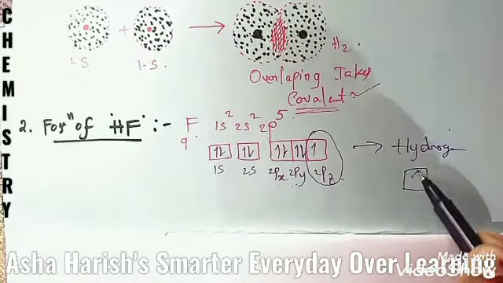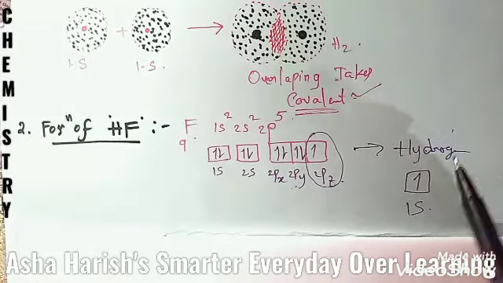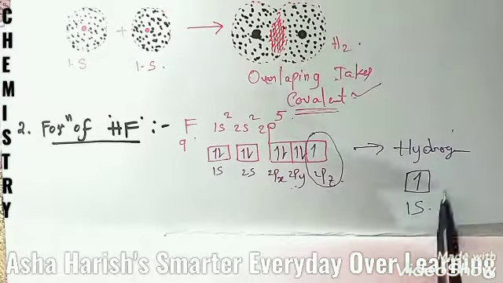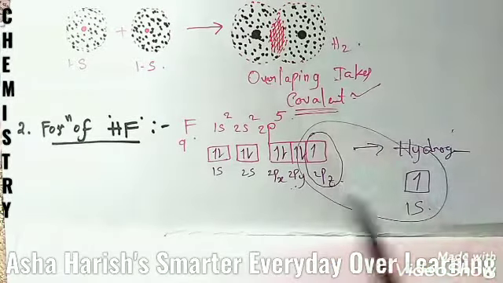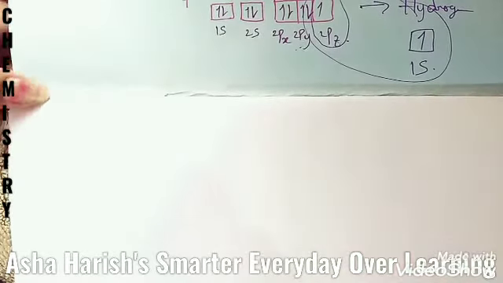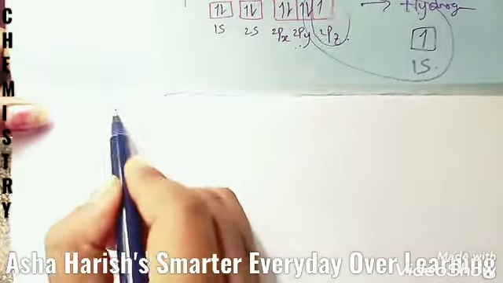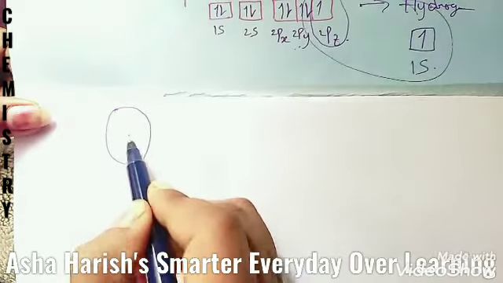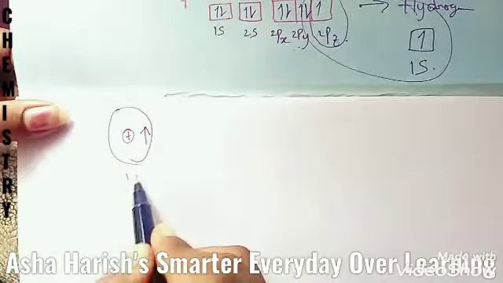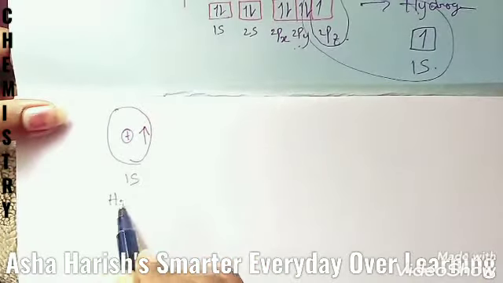Configuration is 1s1. This is the 1s orbital. Here one electron must be located. So here overlapping takes place between these two atomic orbitals. Let's see the diagrammatic representation for this overlap. Here, if you see, this is one hydrogen atom with one electron. This is the 1s orbital of the hydrogen atom.